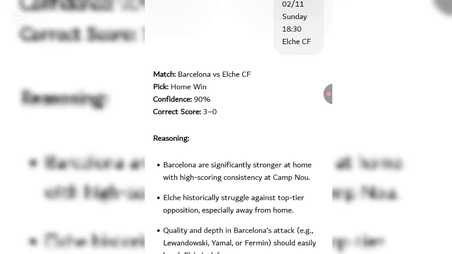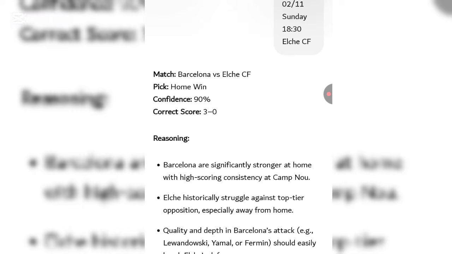Now let me put less emphasis on this correct score. Okay, in most cases, since it's a future match, nobody knows what is going to happen. This is based on statistics and data, right? So sometimes ChatGPT can be correct with this correct score. Sometimes it can only come close.